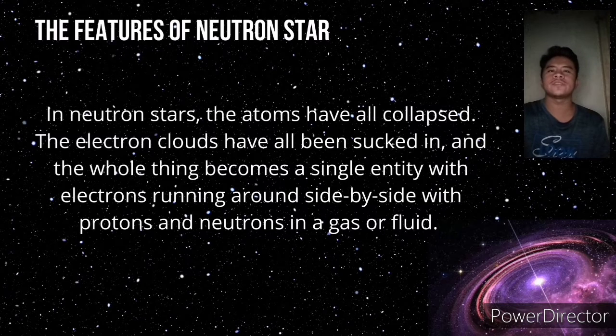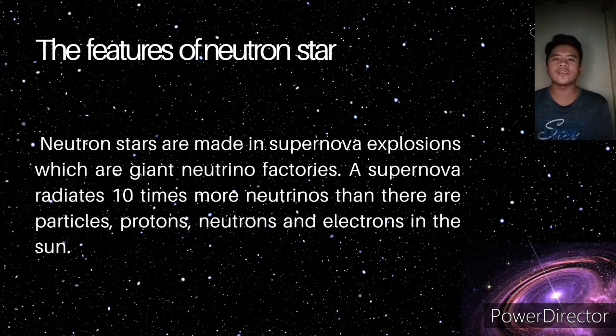Features of neutron stars. In neutron stars, the atoms have all collapsed, the electron clouds have all been sucked in, and the whole thing becomes a single entity with the electrons running around side by side with protons and neutrons in a gas or fluid. Neutron stars are made in supernova explosions, which are giant neutrino factories. A supernova radiates 10 times more neutrinos than there are particles, protons, neutrons, and electrons in the Sun.